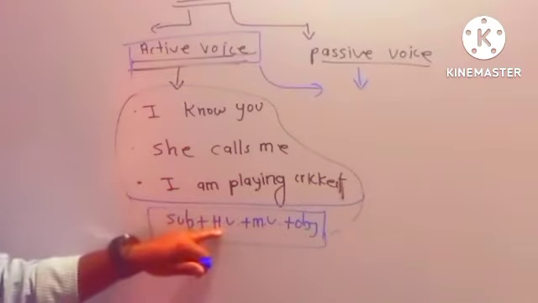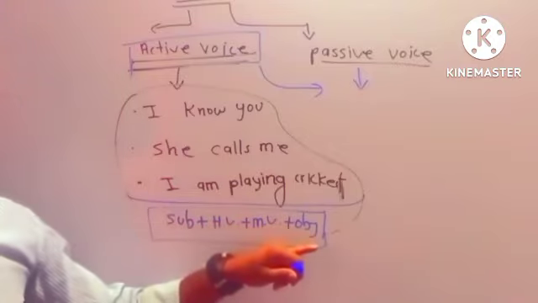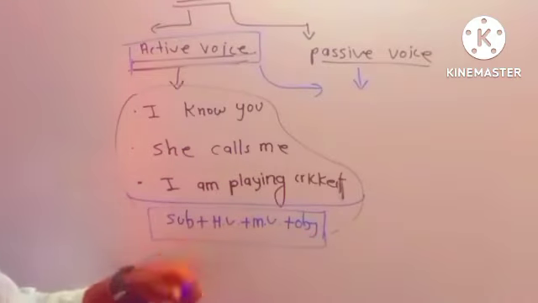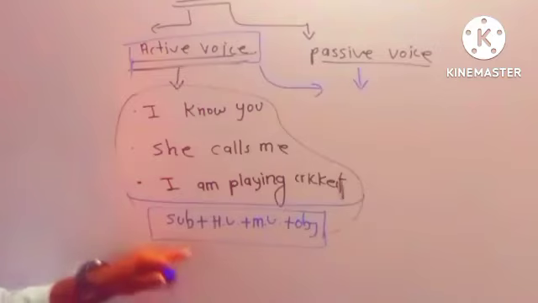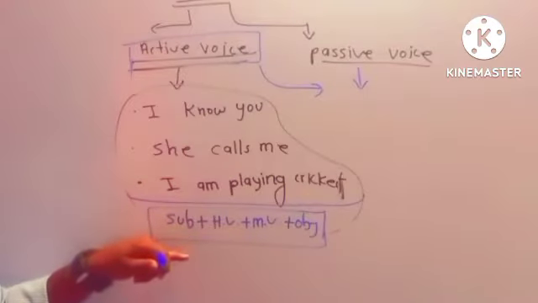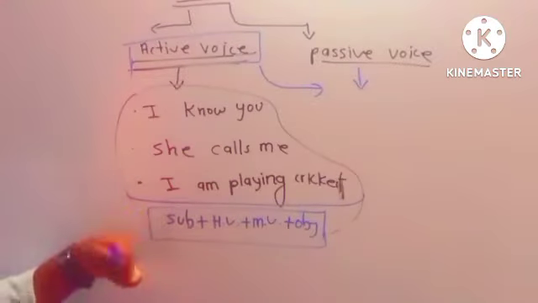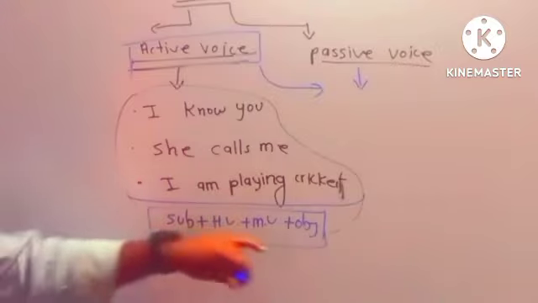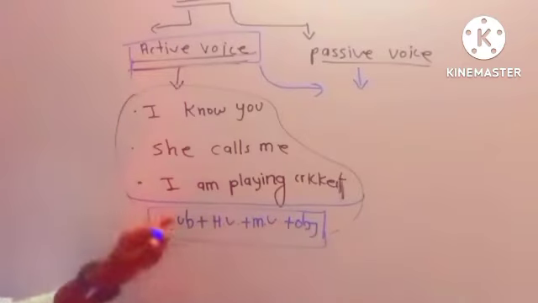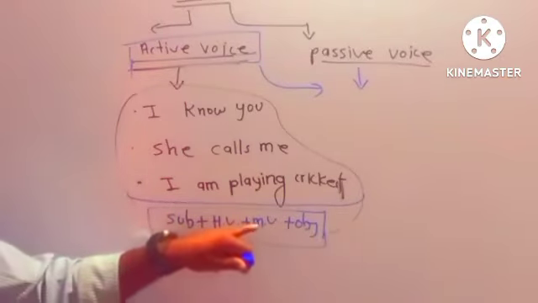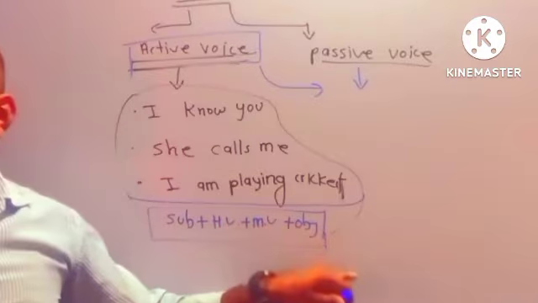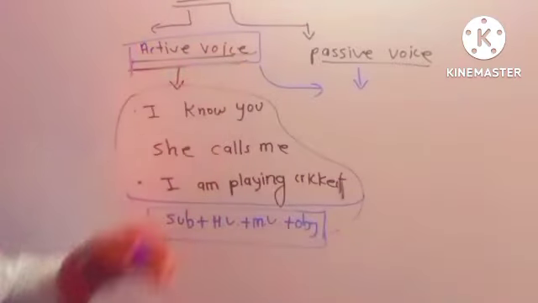In some sentences there won't be a subject. Later we will discuss that, but normally this type of structure, subject plus helping verb plus main verb plus object, is called active voice.